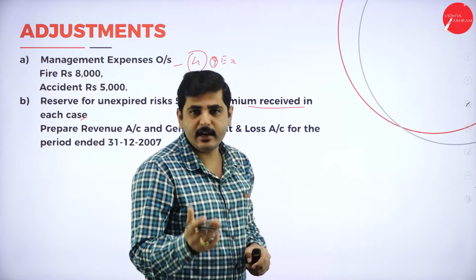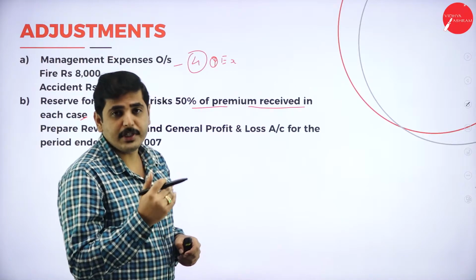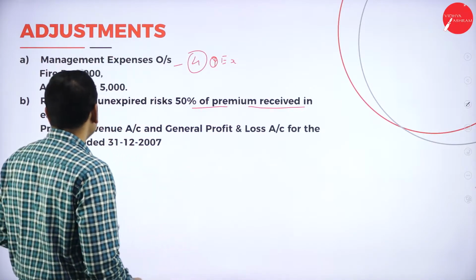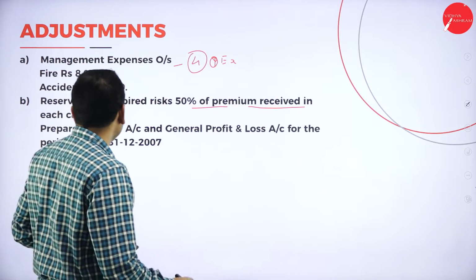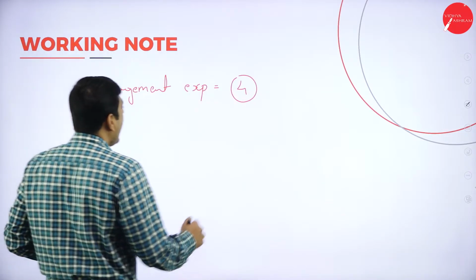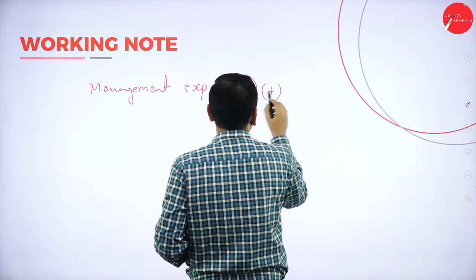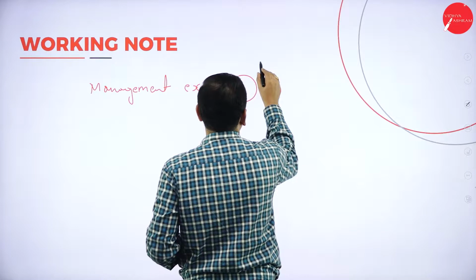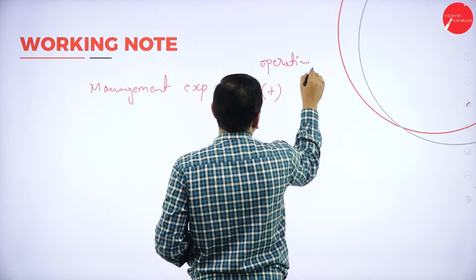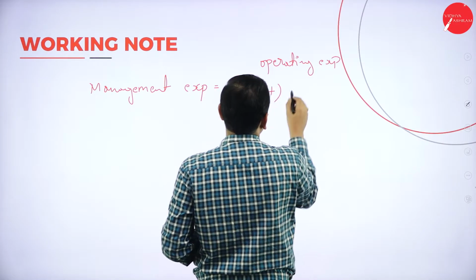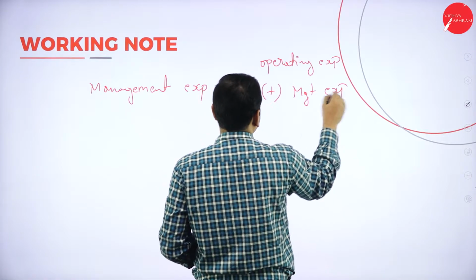Outstanding of the previous year, deduct. Keep this in mind. In the adjustment, whatever we are getting is the current year outstanding, so we should add it to the management expenses in schedule number 4.